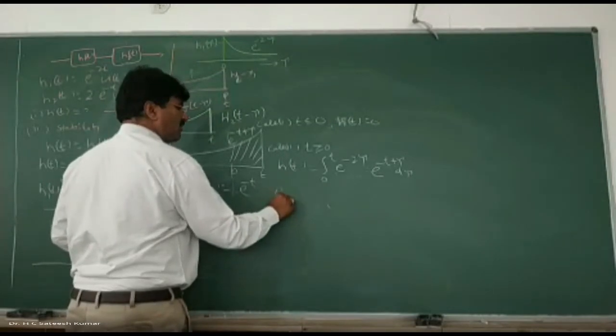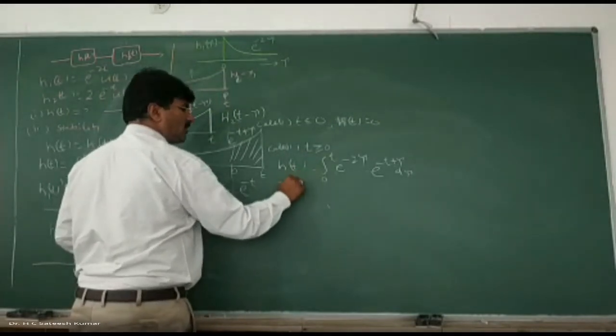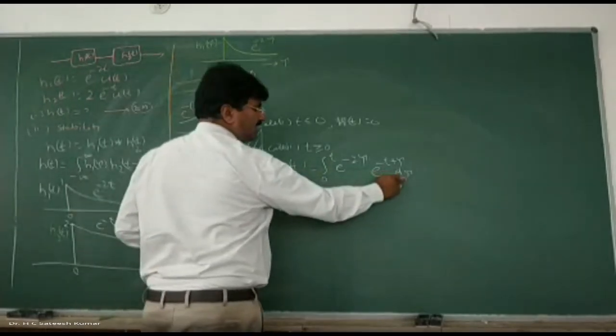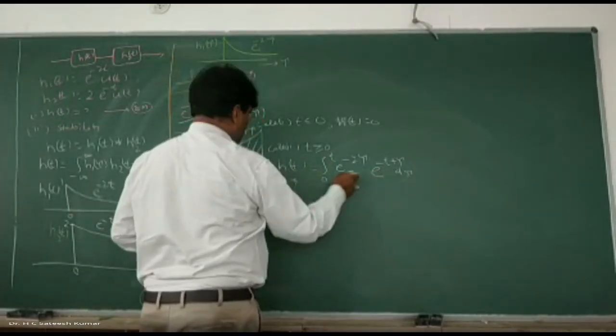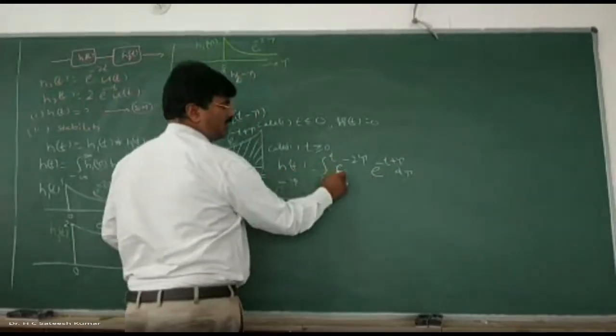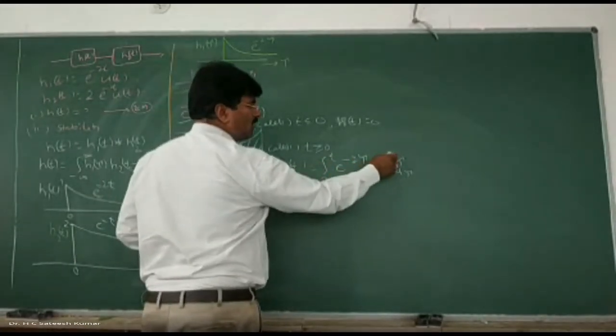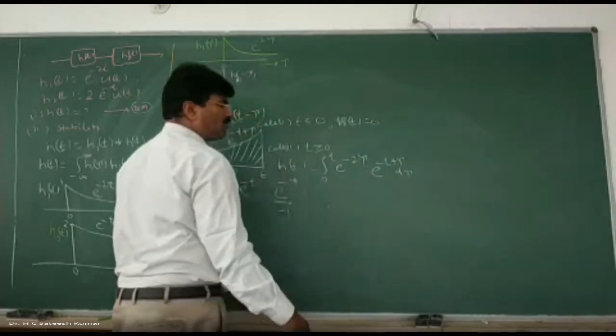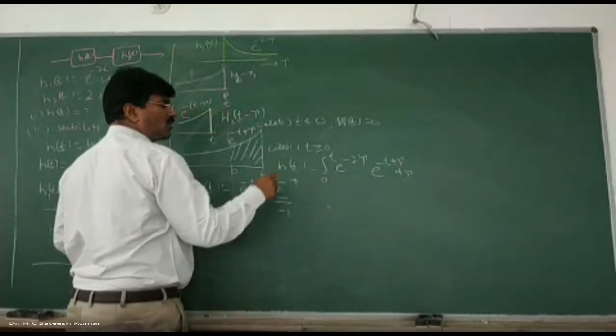Remember, integration is with respect to tau. Therefore, I have taken e to the power of minus t outside. We are left with e to the power of minus 2 tau and e to the power of tau. e to the power of minus tau into e to the power of tau is e to the power of minus tau. Integration of e to the power of minus tau is what?